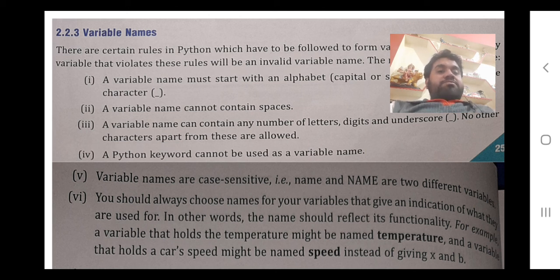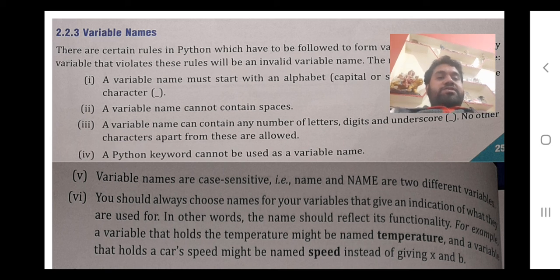Now variable names are case sensitive, that is, name and Name are two different things. It means if you write two variables, one in small letter name and another in capital letter Name, then they are two different things. So in this case it is case sensitive.